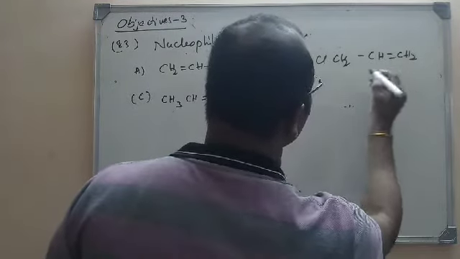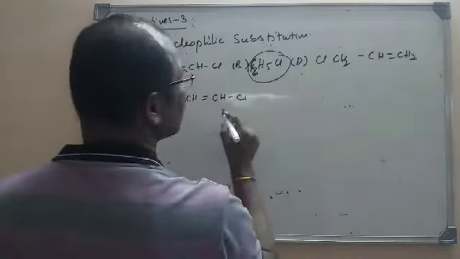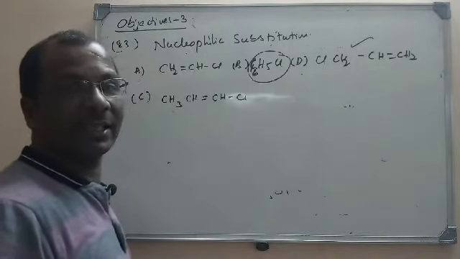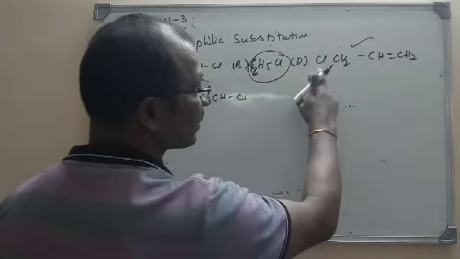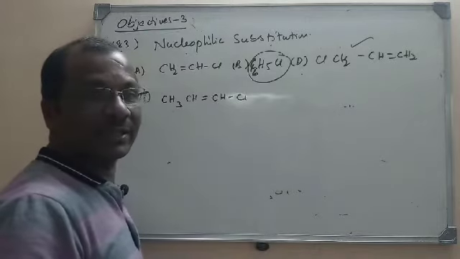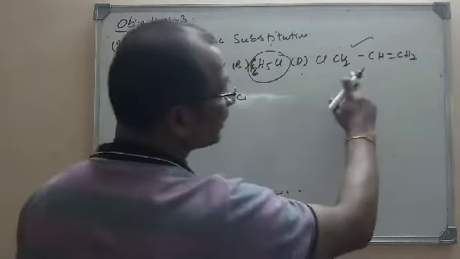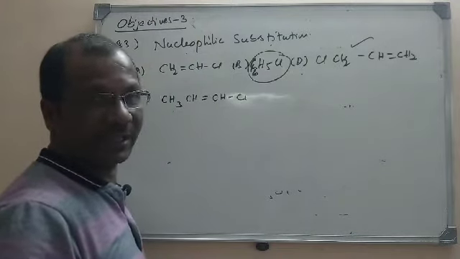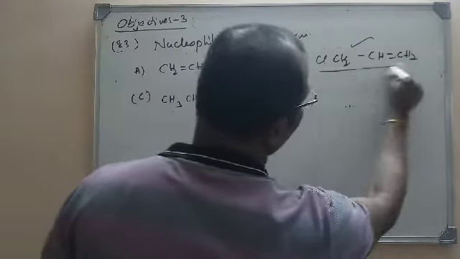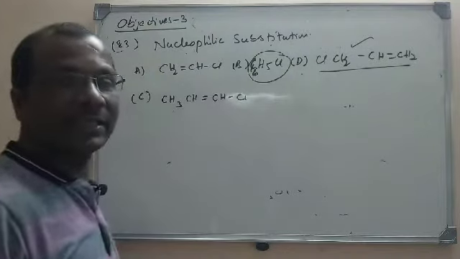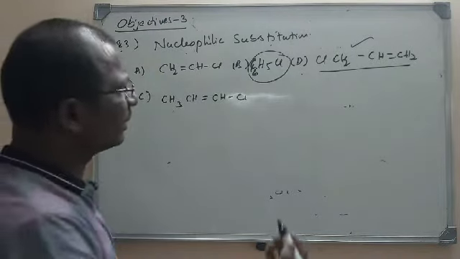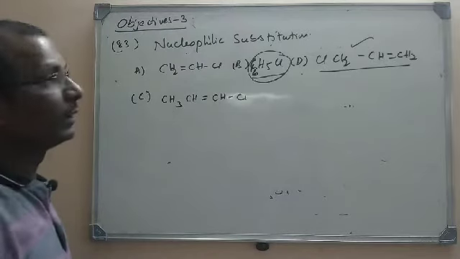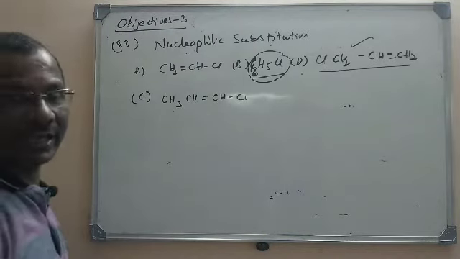In allyl halides, the halogen atom is attached to an sp3 hybridized carbon atom that is bonded to a doubly bonded, sp2 hybridized carbon. So among all of them, the allylic halide is the most reactive, and least of course is aryl halides for any nucleophilic substitution reactions.